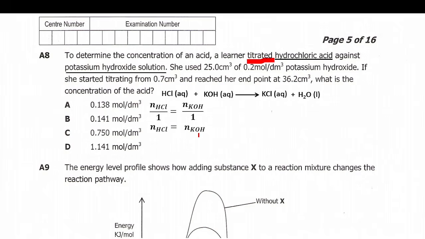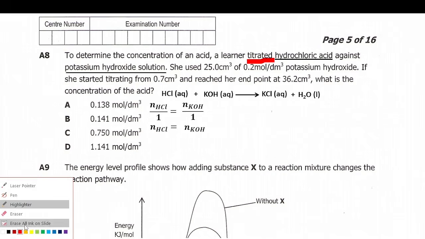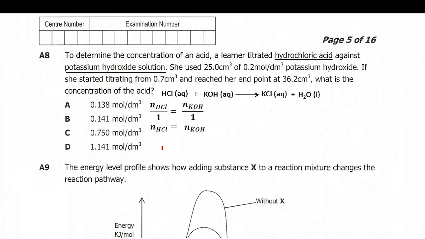It is important because when you look at the question, it says what is the concentration of the acid. So for you to know the concentration of the acid, you need to know the number of moles of the acid and also the volume, as you are going to see very soon when we look at this formula. You know that here she used 25.0 cubic centimeters of 0.2 mole per cubic decimeter of potassium hydroxide. So you are given volume and molarity. This is molarity or concentration.